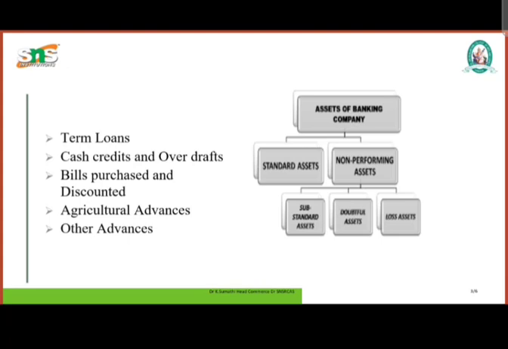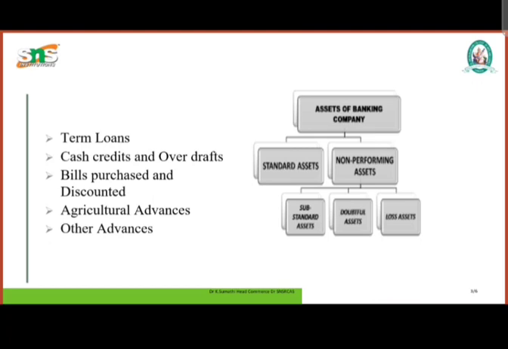Non-performing assets are to be determined on a borrower basis and not on the basis of each kind of advance separately. So if an advance of one kind to a particular borrower becomes an NPA, all other advances to him should be considered as non-performing assets. It is the usual practice to determine the status of different advances on the balance sheet date.